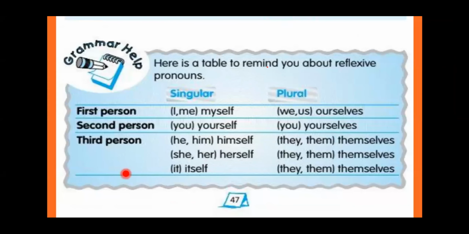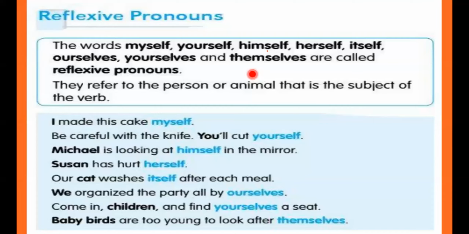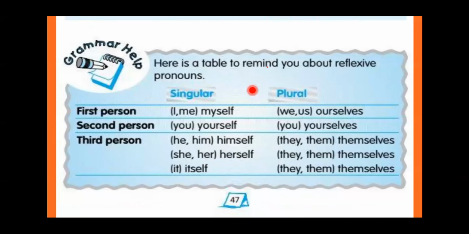Now let's have a look at this table of reflexive pronouns. It's the same thing which we have just seen. First person, singular, myself. Plural is ourselves. Second person, yourself. Plural form will be yourselves.